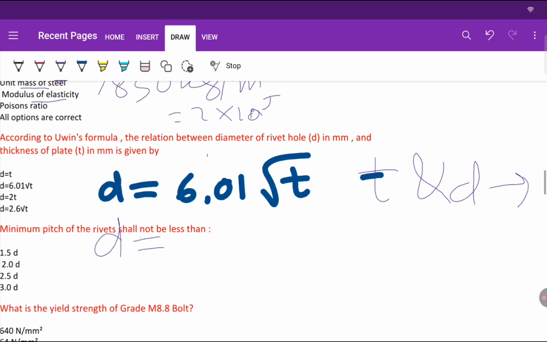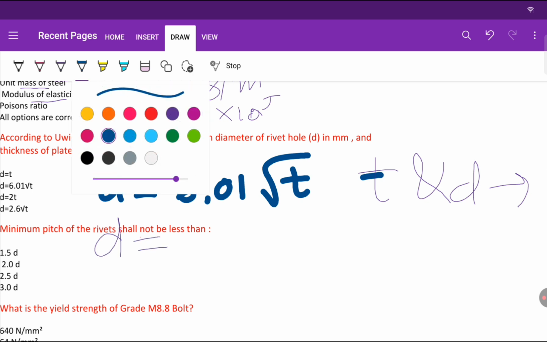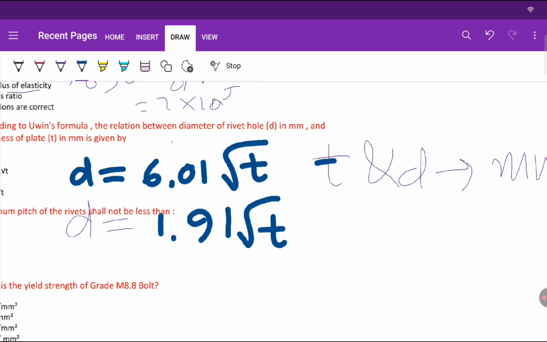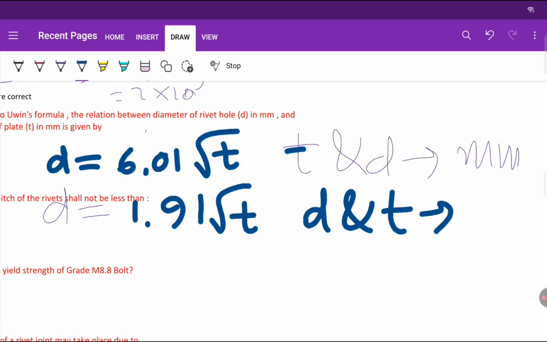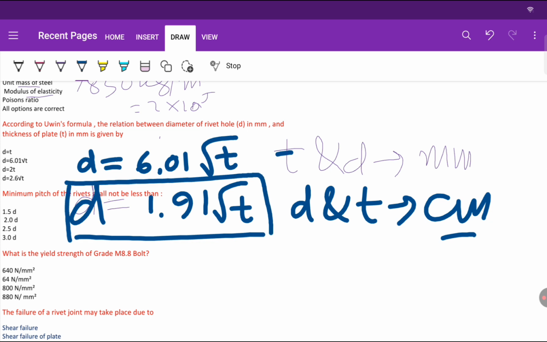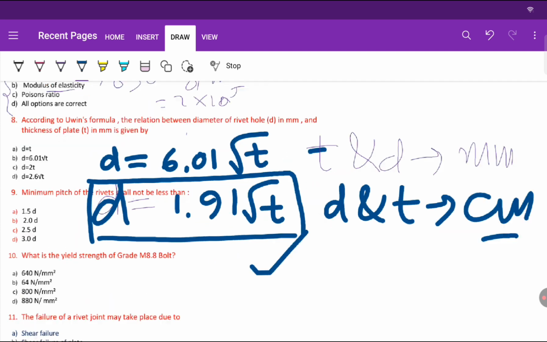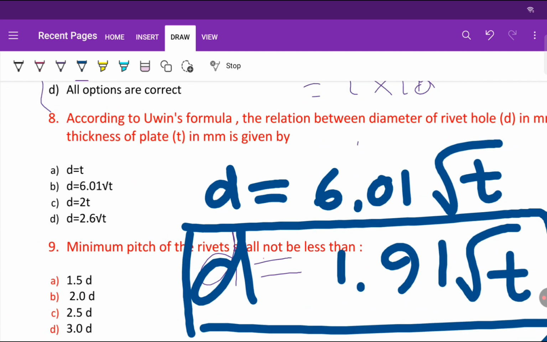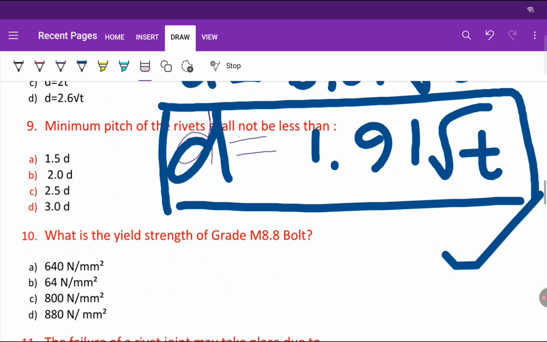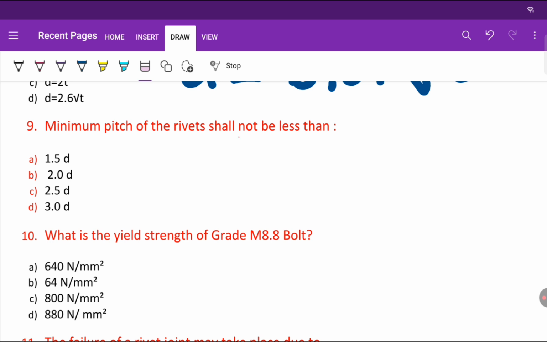And here, if D and T both are in centimeter, then the formula will be D is equal to 1.91 under root of T. Remember this, it is very important. So in the question both values are given in mm, right? So the answer is B, 6.01 under root of T. And the other one is 1.91 under root of T.